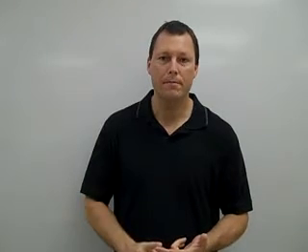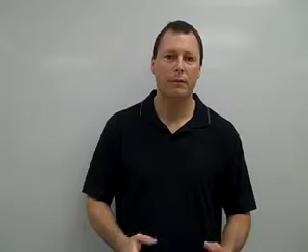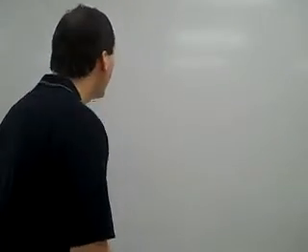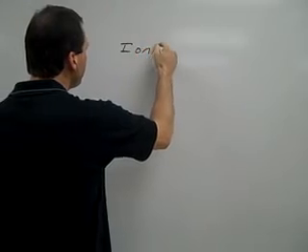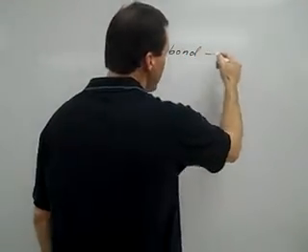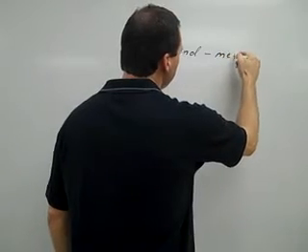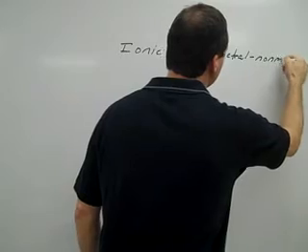So the three types of chemical bonds that we're going to talk about are going to be ionic bonds, and that's going to be between a metal and a non-metal.